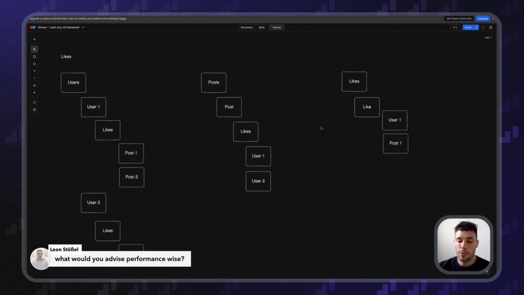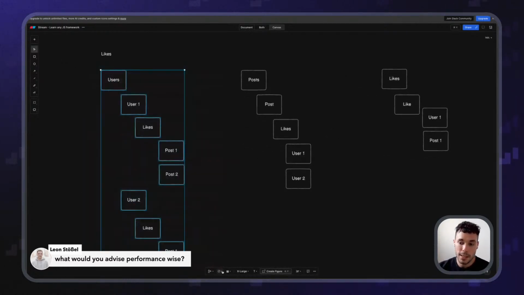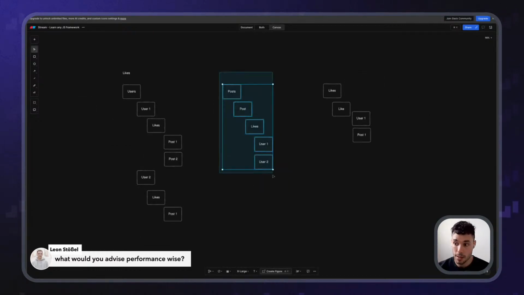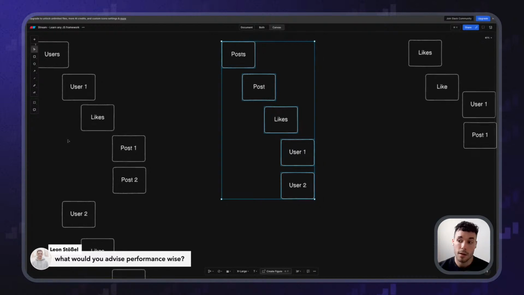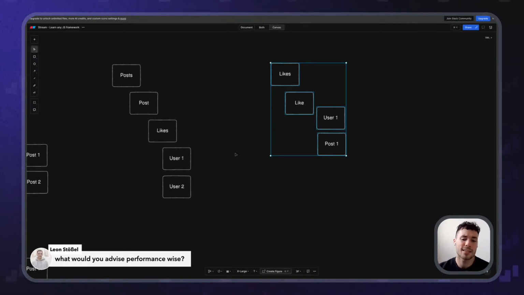Performance wise, it depends. Leon, do you want users to be able to see the posts that they've liked? Or do you only want to see the likes on each of the posts? Because performance wise, the best solution is this if you don't care about the other counterpart. If you care about both, then in that case, I would do it this way. It might be a bit more resource intensive, but you can always create indexes and stuff like that.